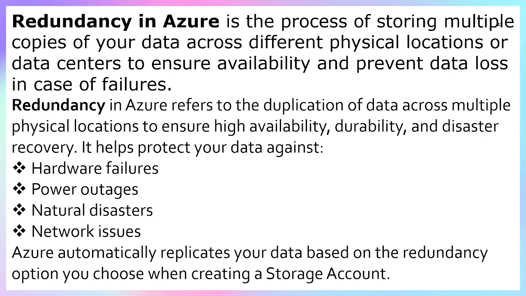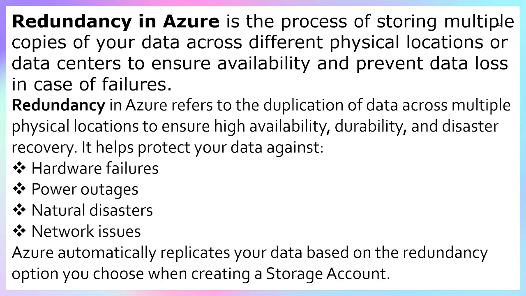What types of failures occur? Like hardware failure. Hardware failure means maybe your hard disk is not working, maybe your OS is not working, maybe power is not available. Second is the power outage.